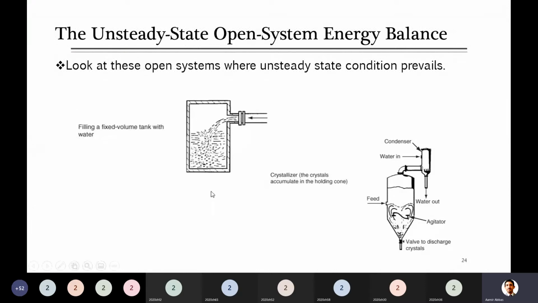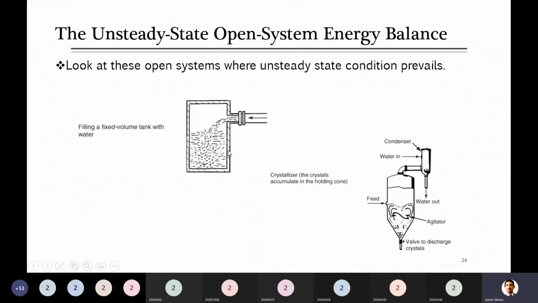In this first example, you can see there is a water tank and you are filling it, either with water or any other liquid, and it is not being withdrawn. Why can we say it is an unsteady state system with respect to material balance? Water is entering, but it's not going out. So input is not equal to output. Exactly, its amount will start accumulating inside this vessel because it is only getting in, it is not moving out of the system.